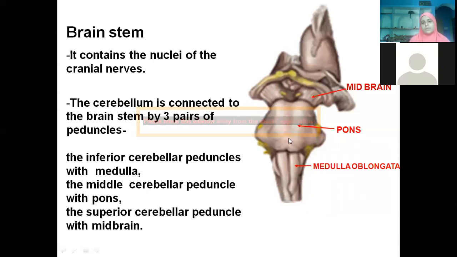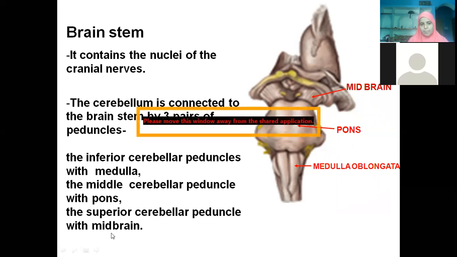We have discussed previously that the brainstem is connected to the cerebellum via three peduncles. What are the three peduncles we have? Superior, middle, and inferior cerebellar peduncle. Superior connects the cerebellum to the midbrain. Middle connects the pons to the cerebellum. Inferior connects the medulla to the cerebellum.